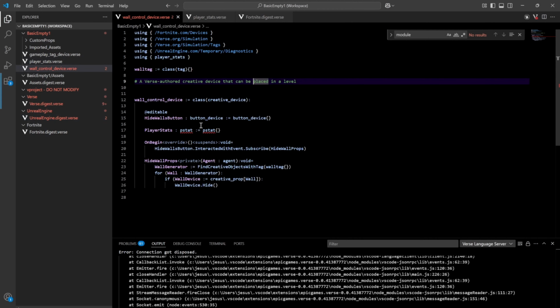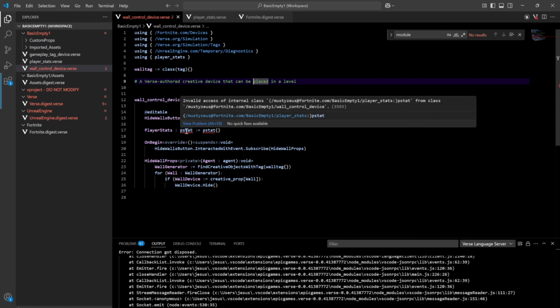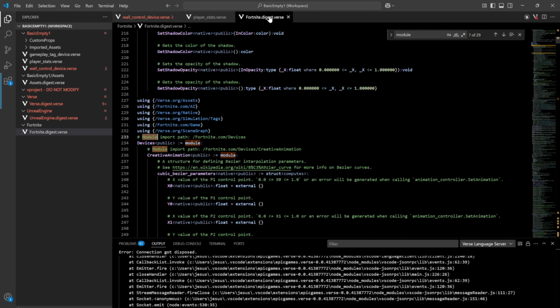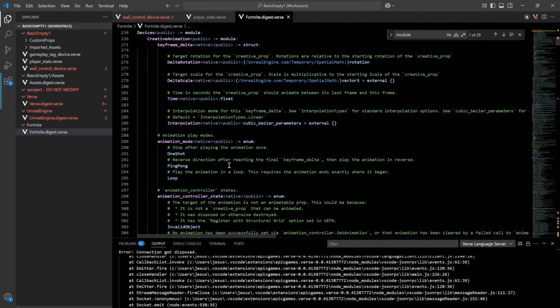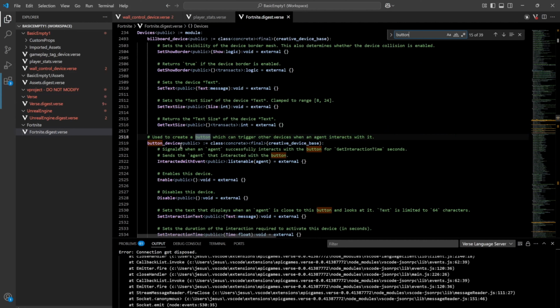So that gets rid of that, but we're just gonna have another invalid access of internal class. So we also have to make the class public, right? So this is a module here. Let's go down to the button device that we were looking at before, and this has a public accessor.